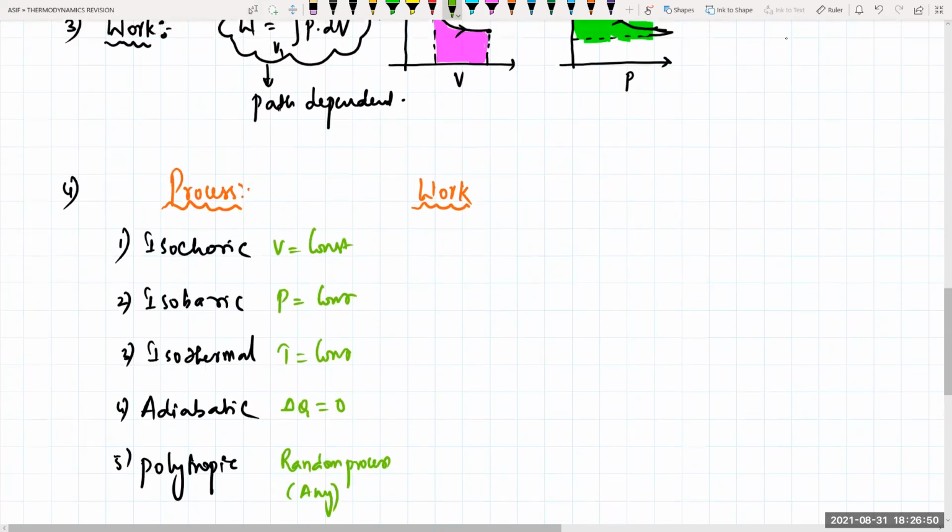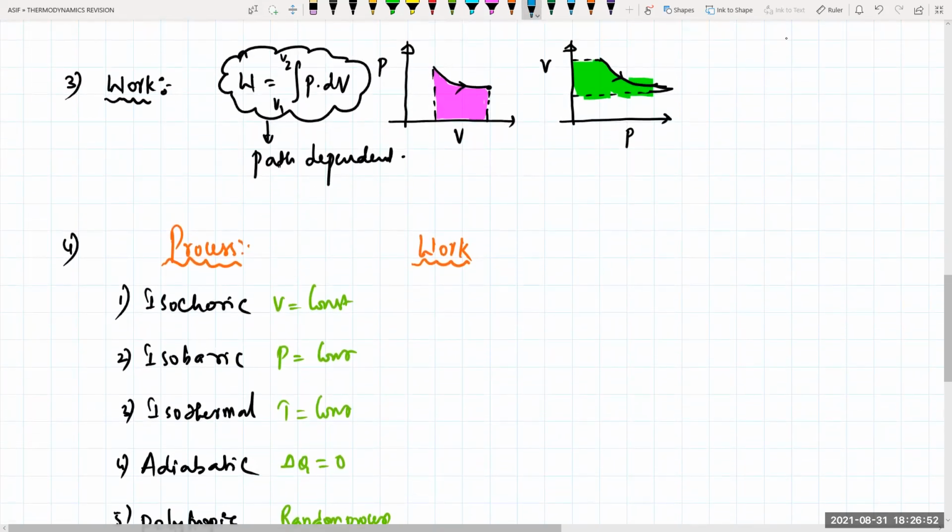Then how do you calculate the work done? In isochoric, volume is remaining constant, so work done is equal to zero. In isobaric process, pressure is constant, so W is equal to pressure into change in volume, V final minus V initial. PV is equal to nRT, so this will be nR into T final minus T initial. Can I write like this?